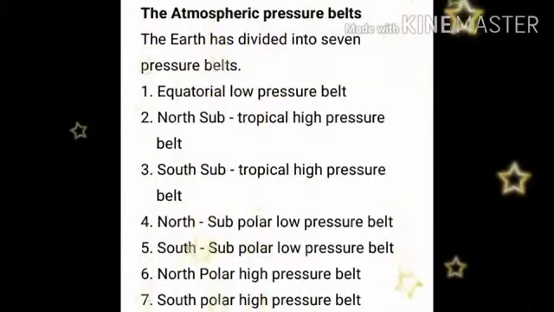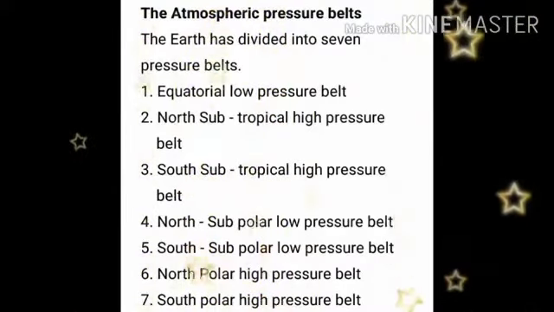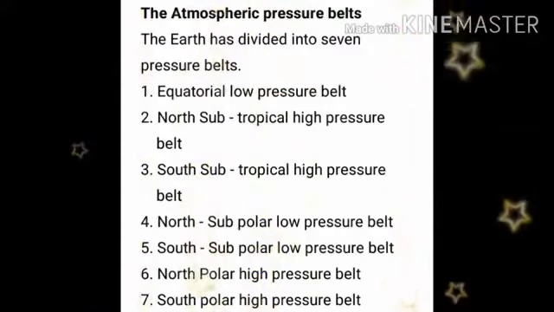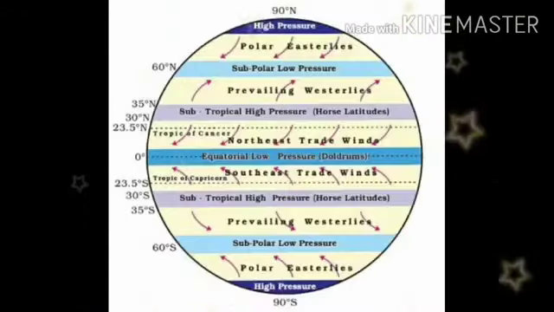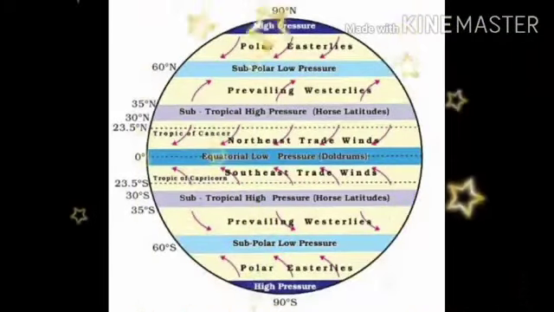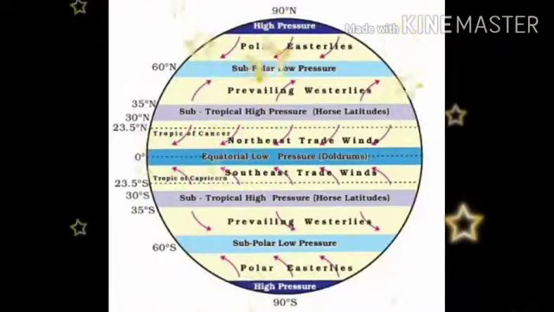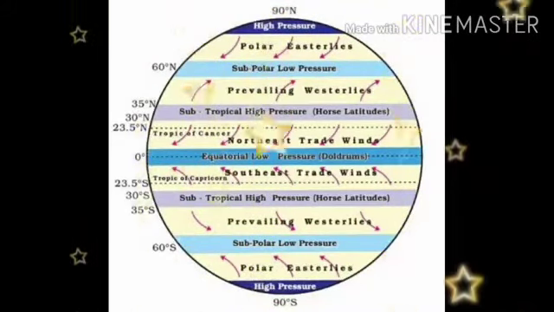Actually, in the northern and southern hemisphere, we find alternately a low pressure belt, a high pressure belt, a low pressure belt, a high pressure belt, like that. To understand this, have a look at this picture. At the center, we have the equatorial low pressure belt. You know that, that's in blue color.